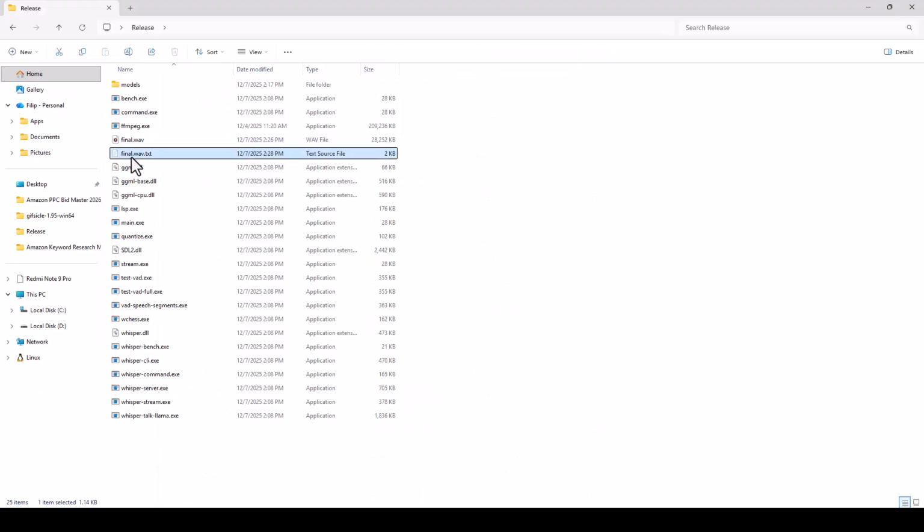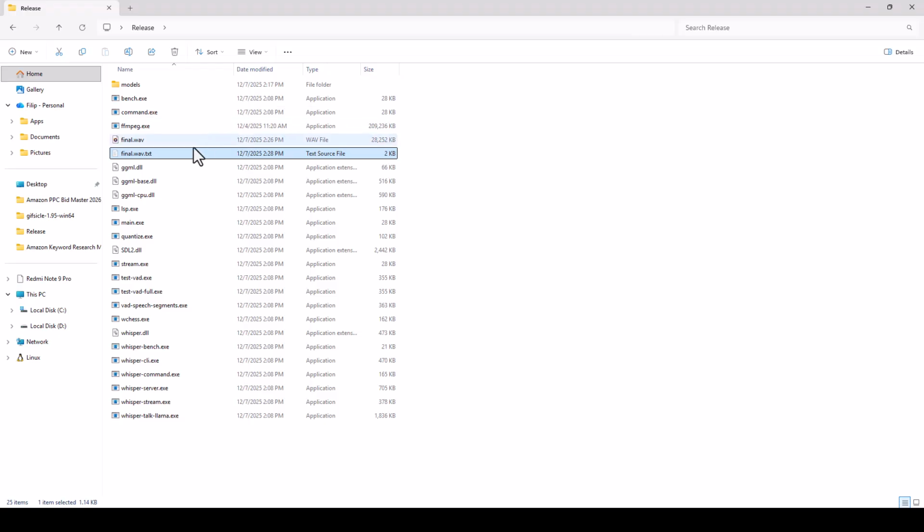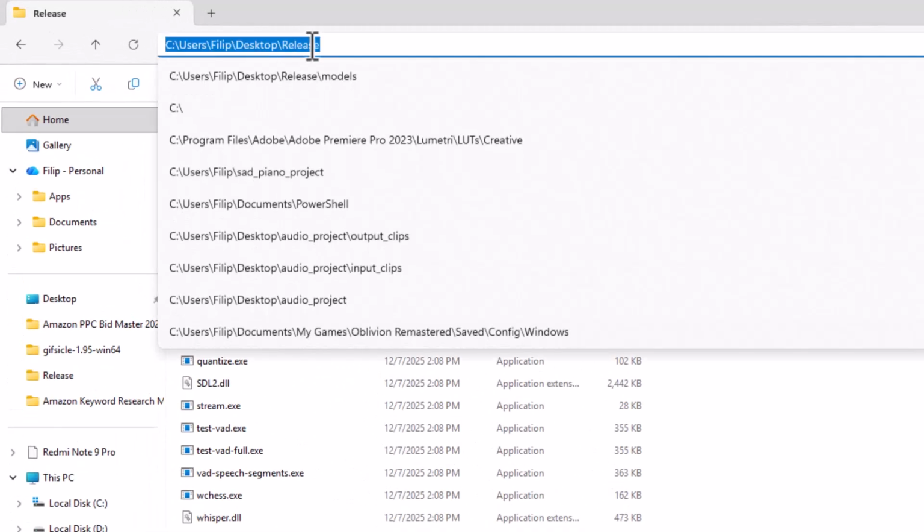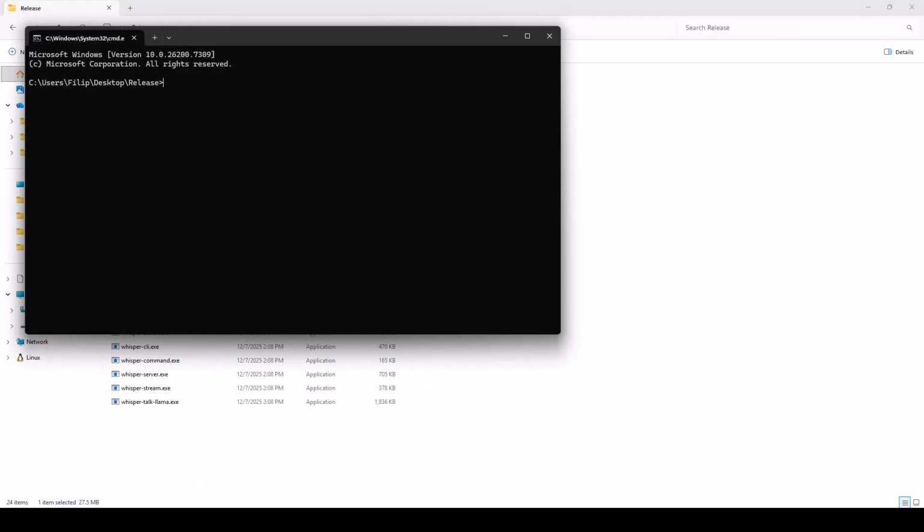I will delete this, the output of my previous file. You can see here. I will delete it so you can see how this works. And now we need to go here up and type in cmd, and don't worry, nothing spectacular. You can always copy paste this command all the time. And I will now just paste my command here. I will put the command in the description below so you can always copy paste it.